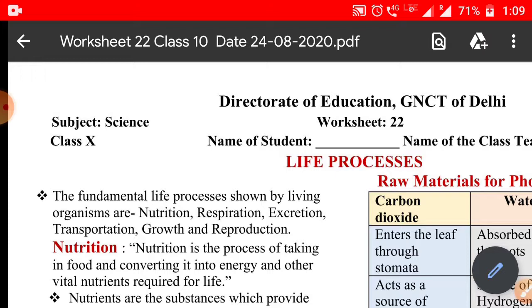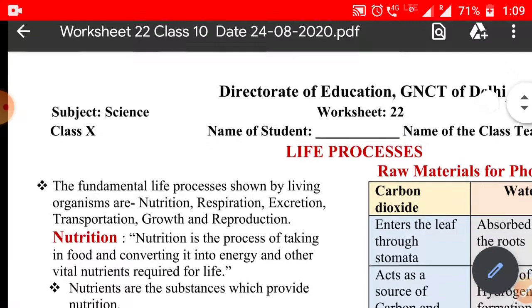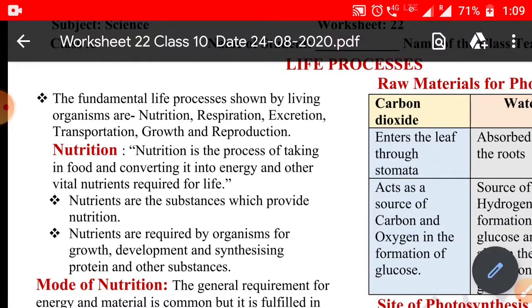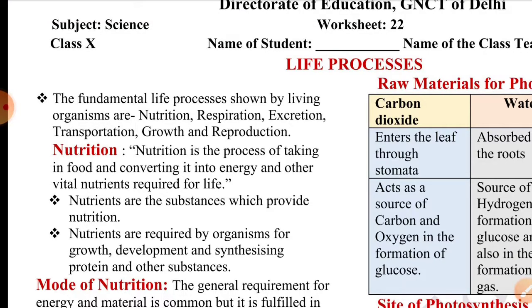Life processes: the basic functions performed by living beings to sustain themselves are called life processes. The basic functions are nutrition, respiration, excretion, transportation, and growth. Reproduction is not a basic function needed to sustain the life of an individual, but it is essential for sustaining the species.